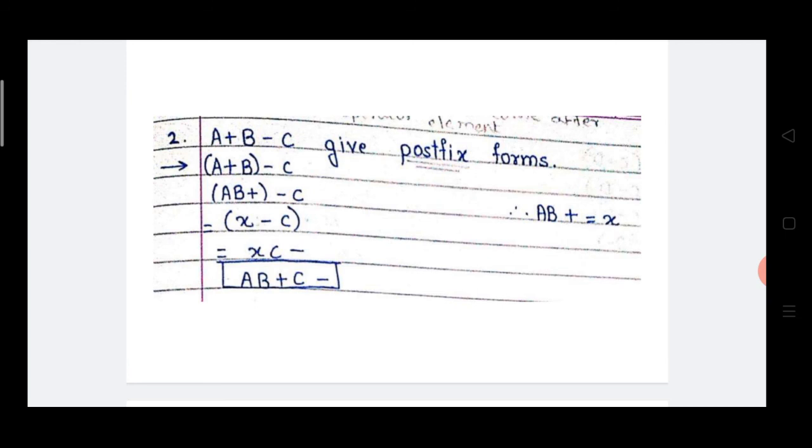Now add the parentheses or brackets. X - C is in infix format, and converting it into postfix form gives XC-. Afterwards, what does X mean? X means AB+. Instead of X, we write AB+. Then C is written as it is, then minus as it is. What is the answer? AB+C-. This is the postfix form of the given infix expression.